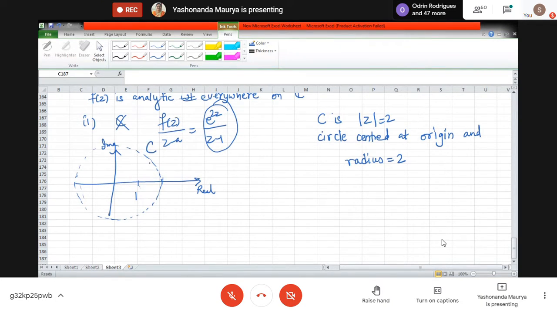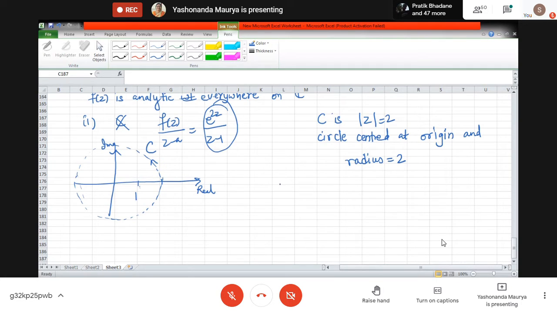So this is the curve C. This curve is enclosing the problematic point of this expression. Which of the two will be applicable, Cauchy integral theorem or Cauchy integral formula? One problematic point inside, so we will be applying the Cauchy integral formula.